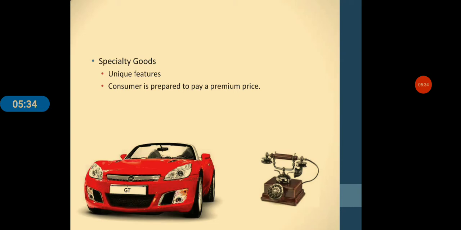Next is the specialty goods. Goods with unique characteristics or brand identification. And to purchase these goods, the consumer often makes an effort. He can go from one place to another in search of such goods. And importantly, he is willing to pay a premium to purchase such goods. Such goods are called specialty goods. For example, cameras, mobile handset are all specialty goods. Machines.